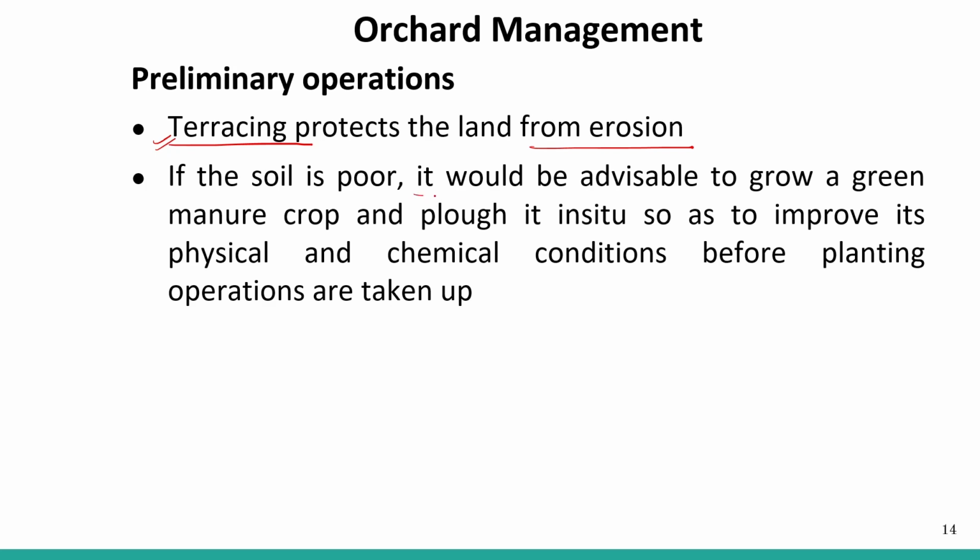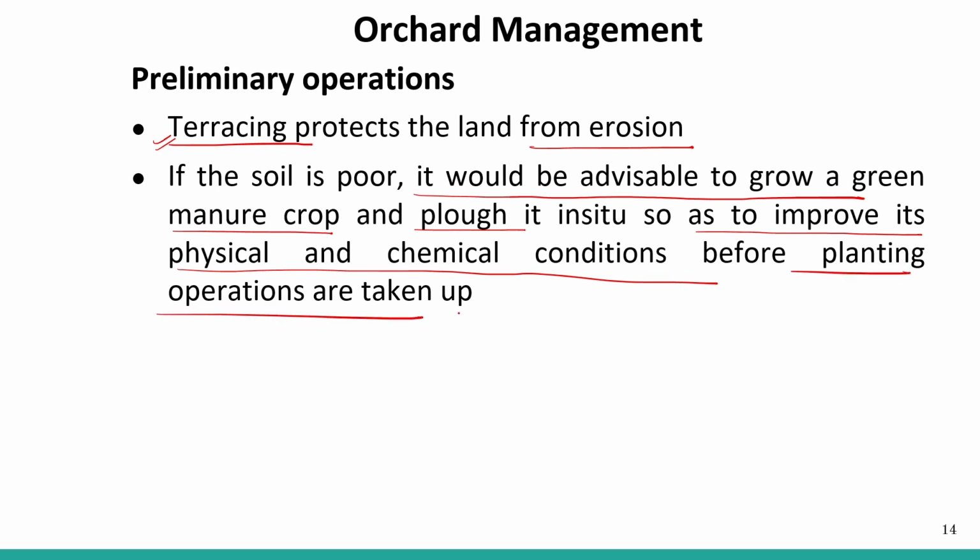If the soil is poor, it would be advisable to grow a green manure crop and plough it in situ so as to improve its physical and chemical condition before planting operations are taken up.